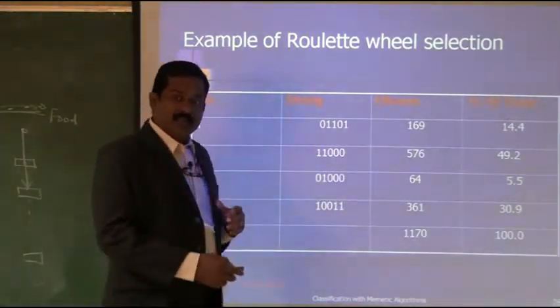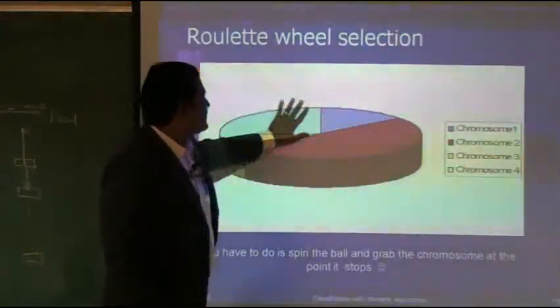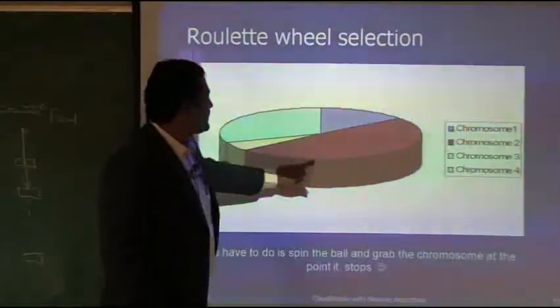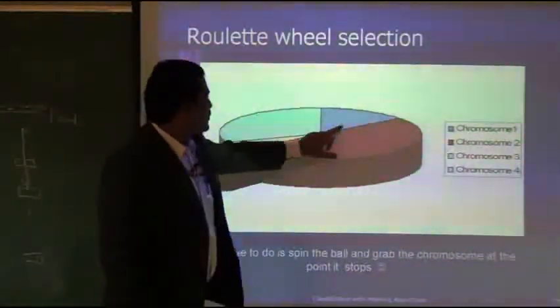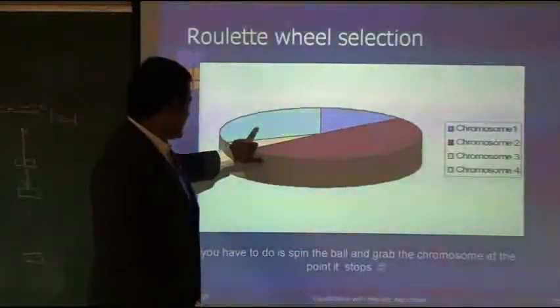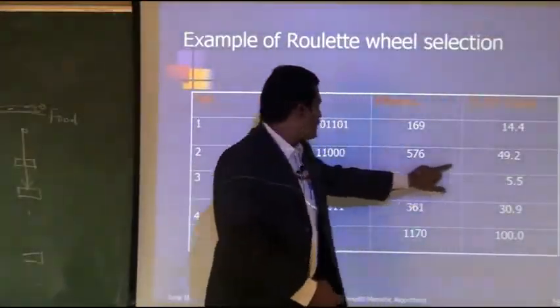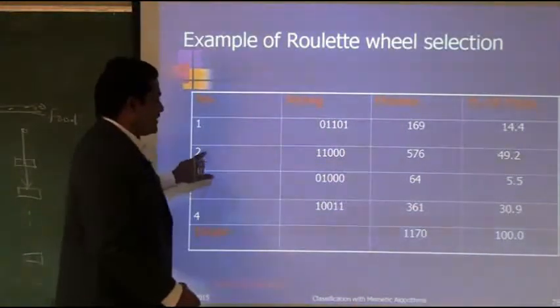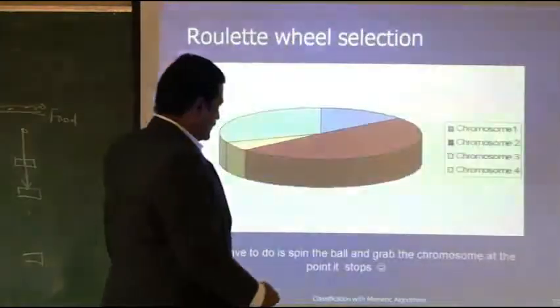That's very important; only then can we make the operator work. If we construct it, it will look like this: chromosome 1 with 49.2, then chromosome 2, chromosome 3, chromosome 4, all shown here.